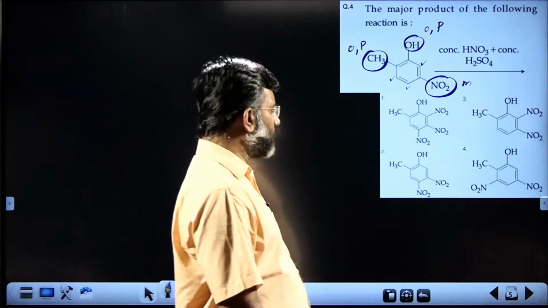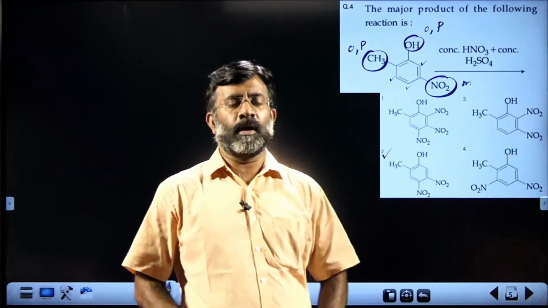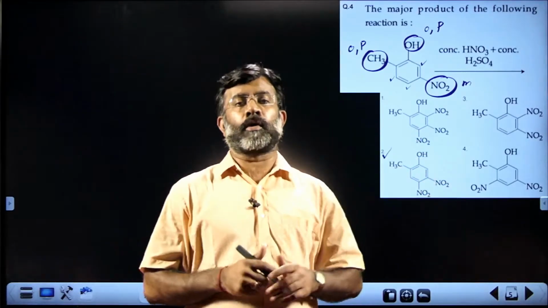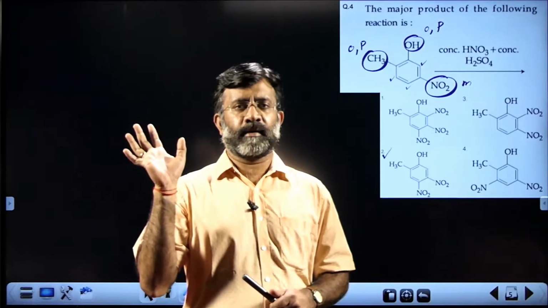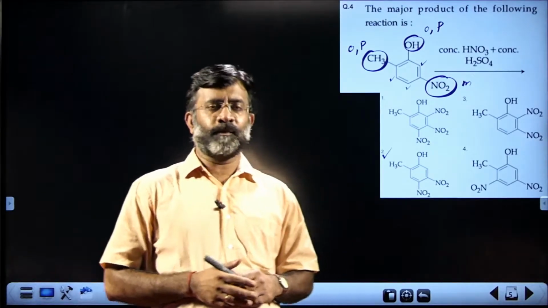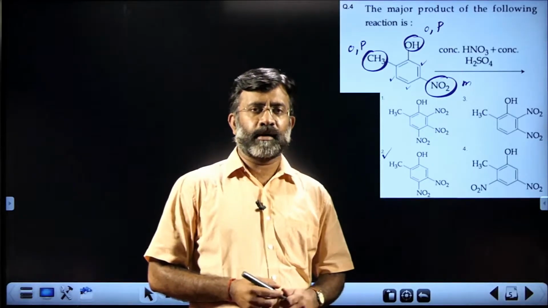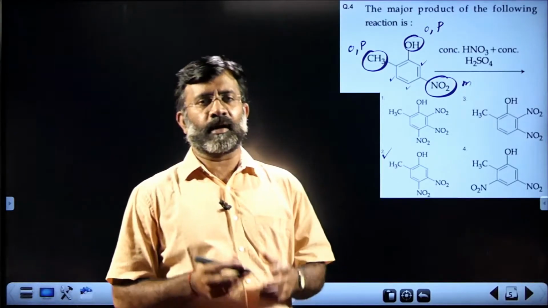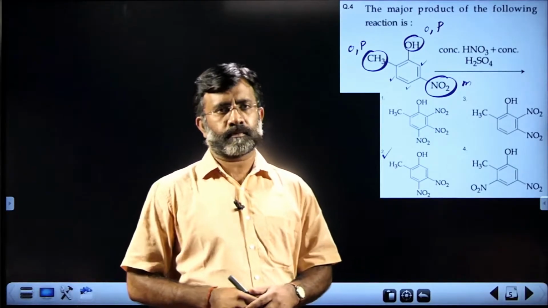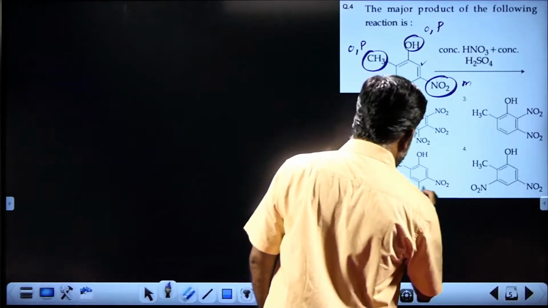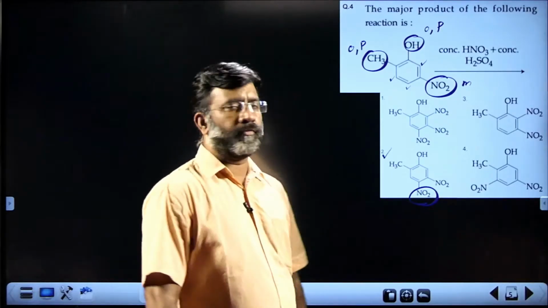Now, no doubt about it, it will be the second choice because that is the least hindered molecule satisfying the positional orientation. The positional orientation of the guest group is satisfied. That can be satisfied in all cases, I believe. But we have to consider the steric reasons also. Considering the steric fact and the orientation fact, we can go for the most suitable answer, which is option 2. A new nitro group may be introduced at this position, and it is the least hindered molecule among the 4.